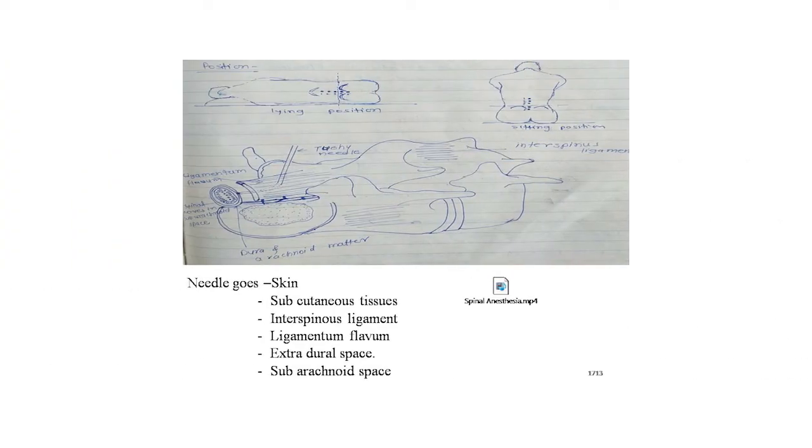Dear students, here is a good image showing the lying position of the patient. The point of the epidural anesthesia is shown in picture number 1, the second is the sitting position, and the third diagram shows the epidural space, ligamentum flavum, spinal nerves in the subarachnoid space, dura and arachnoid mater, and interspinous ligaments. All these structures are seen in this image. The needle goes to the subarachnoid space through the skin, subcutaneous tissue, interspinous ligament, ligamentum flavum, extradural space, and finally the subarachnoid space.